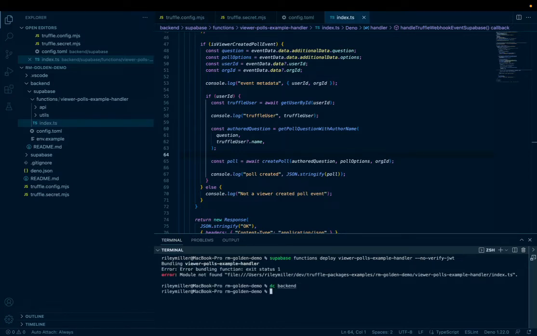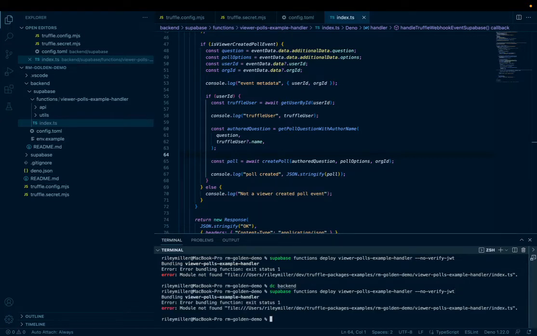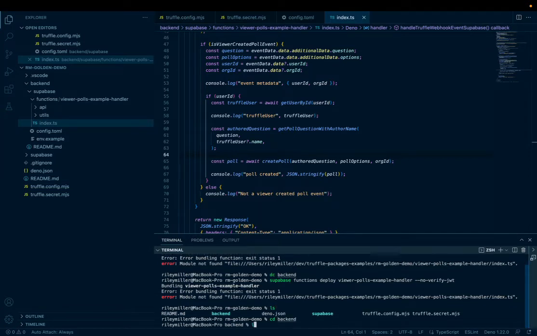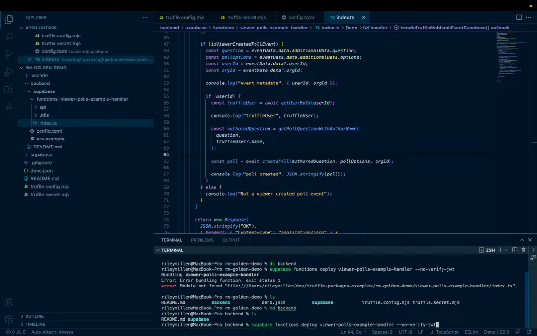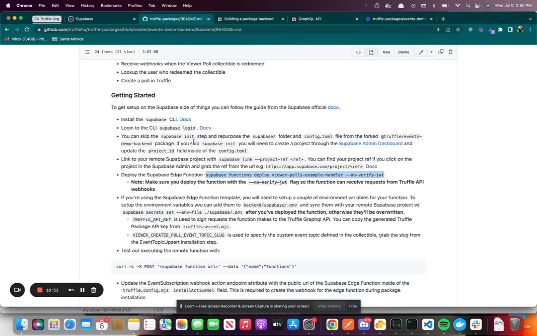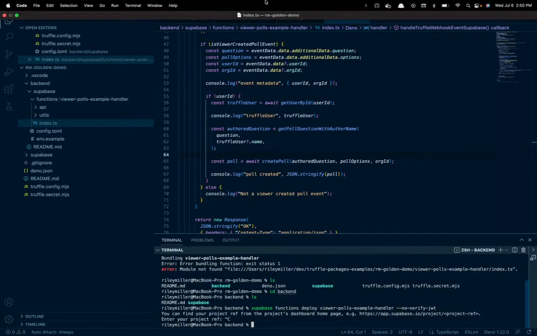We need to be in the backend folder. So anytime you run a Supabase command... Module not found. We didn't go in. Okay. Cool. So we're going to go ahead and deploy. Oh, we haven't linked yet. So where were we? Okay.